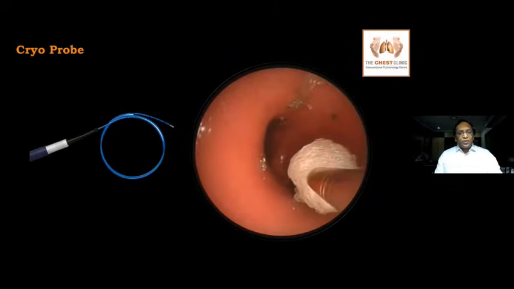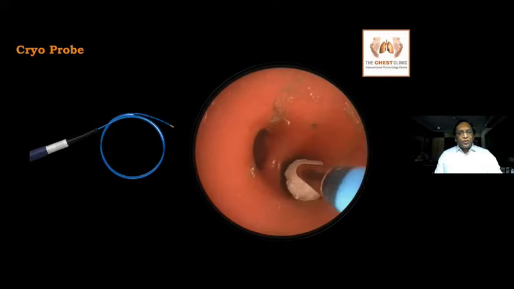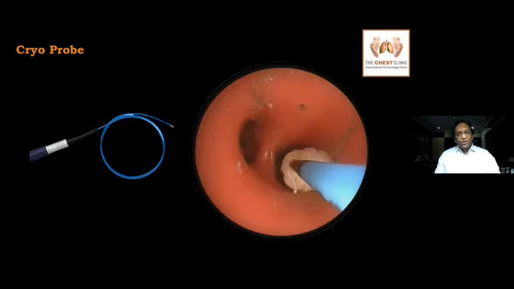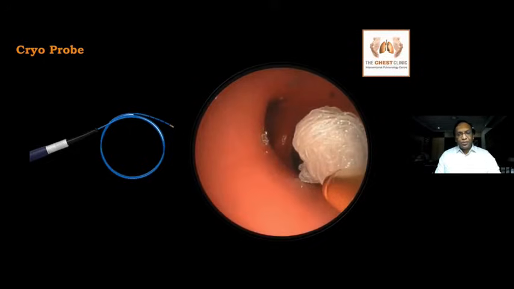So when do you use a cryo? When you have an organic foreign body with a water content, you can freeze the foreign body and try to remove. But be cautious if you are using cryo. Always make sure that you don't touch the wall. If you touch the wall, if you inadvertently remove, especially in children, it can cause severe bleeding.